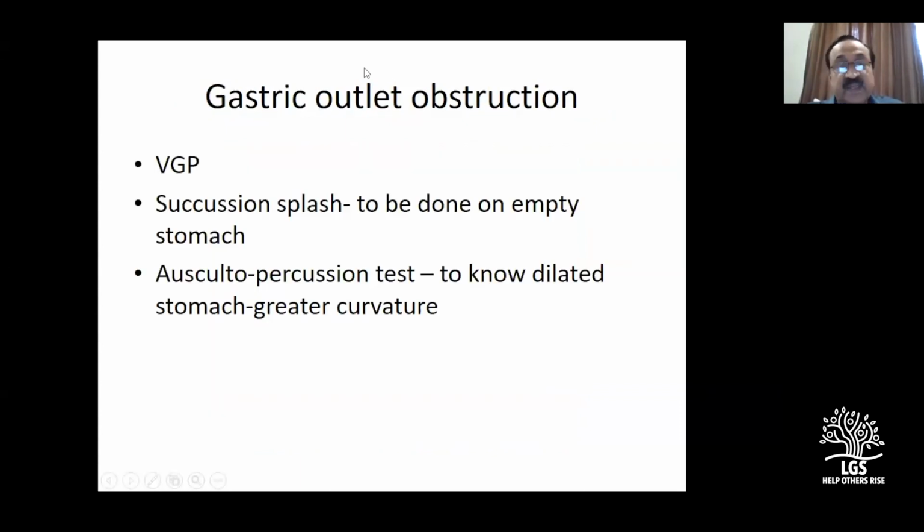So there are 3 tests mentioned in the books. Visible gastric peristalsis is the most important thing which examiners expect from you. The rest depends upon your examiners and your center. Nice to know. If you want to get more marks, they may ask you. It's not the thing that should be done, nothing like that. If you know it, well and good. Just read about them if you have not understood.